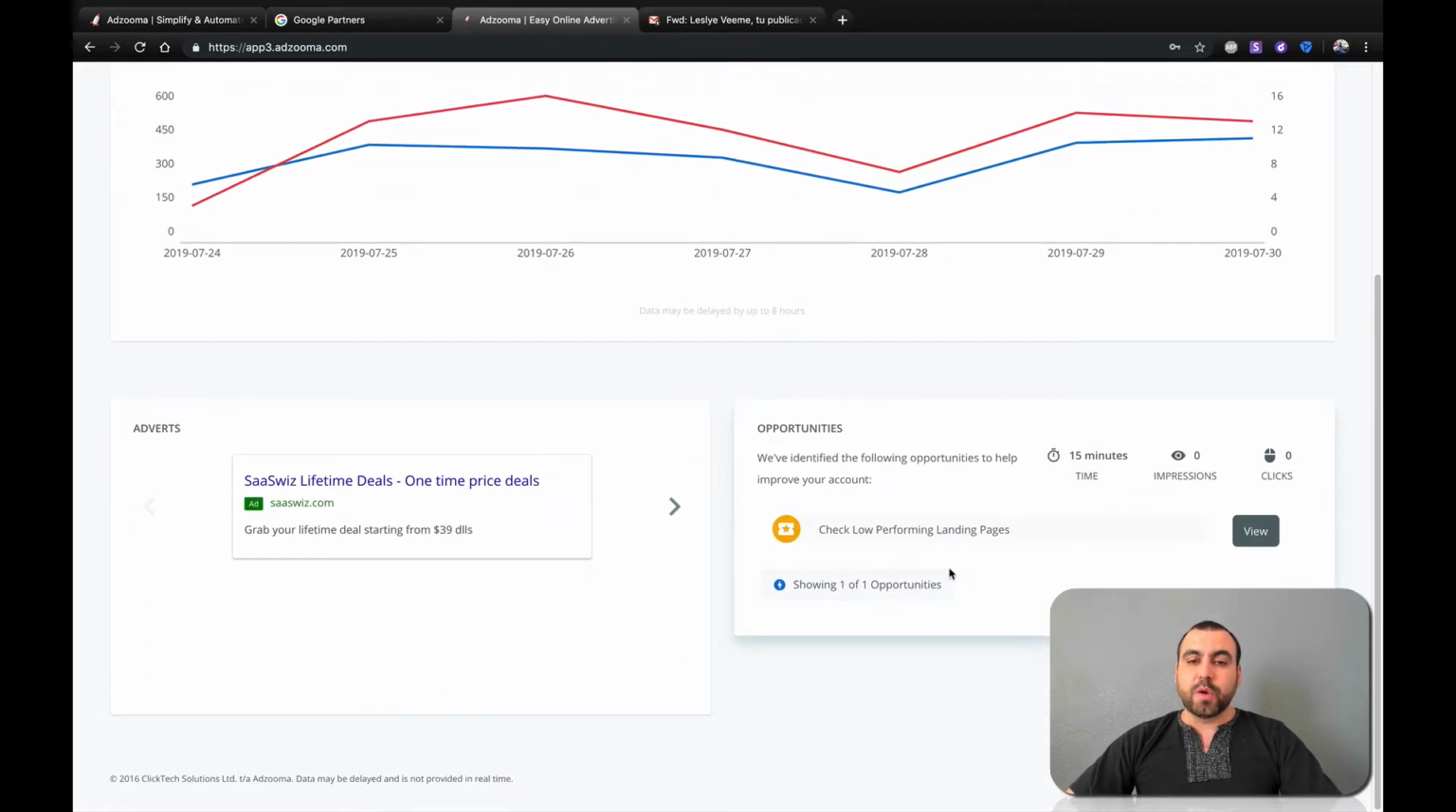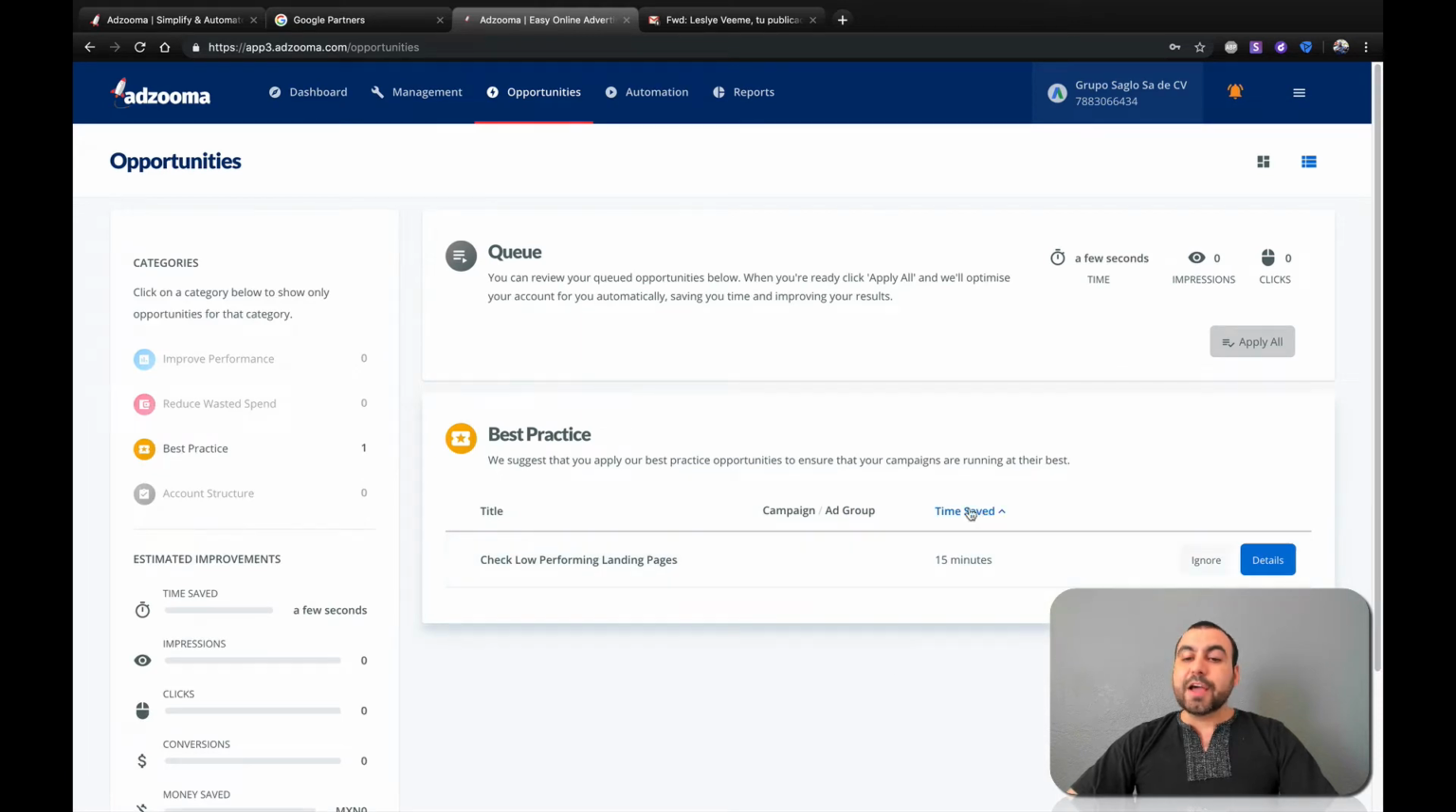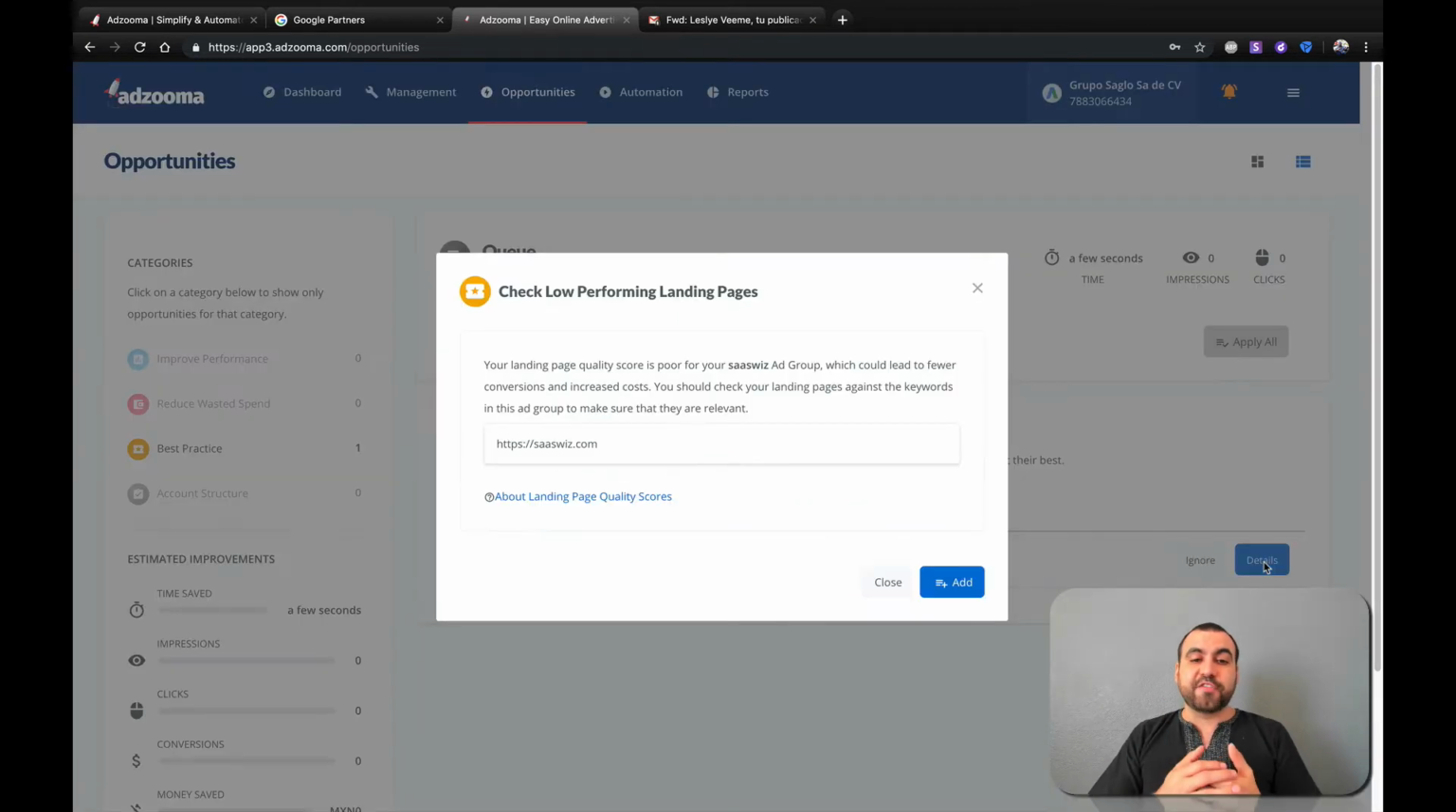And we've got the quick opportunities right here. We actually have one right here. And this is the type of thing that Adzooma strives for, saving you time and saving you money. So you've got the opportunity here and you can view it. Let's check this out. Let's see details. And this is a good thing. This is time saved, 15 minutes. What does that mean? That means if I had to go into Google Ads Manager and go to this ad specifically, this section, this option, it would take me about 15 minutes. So doing it here would save me that time.